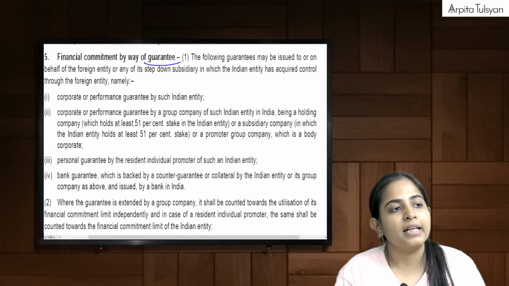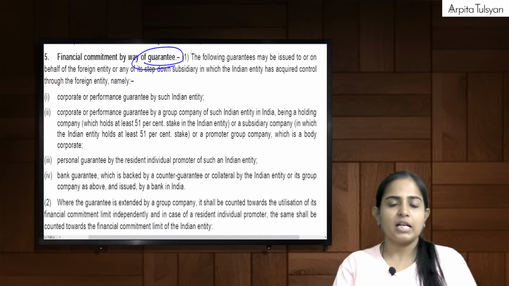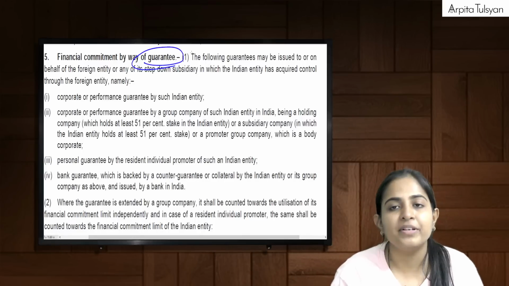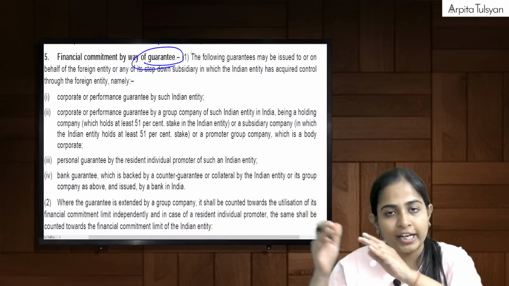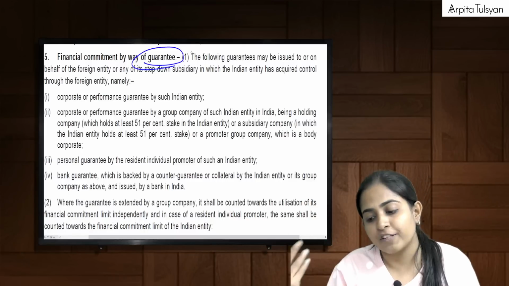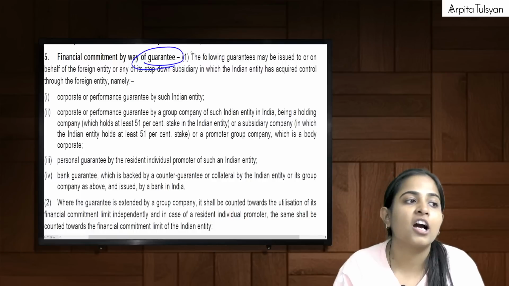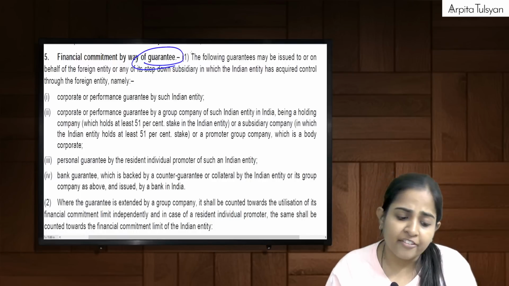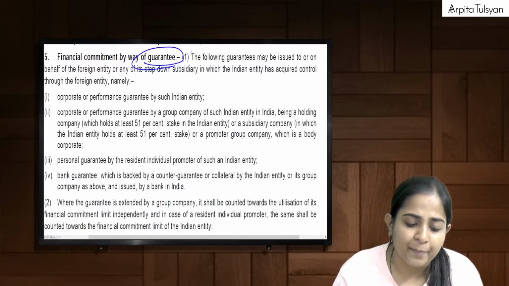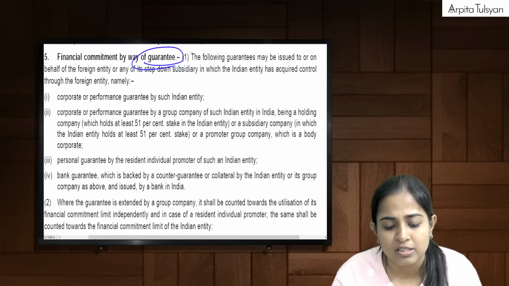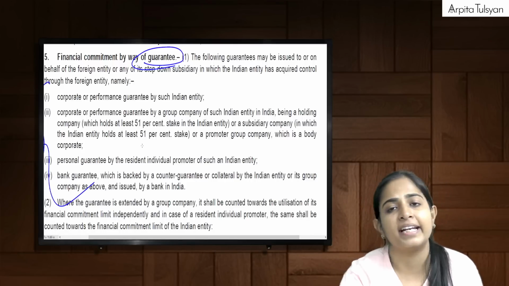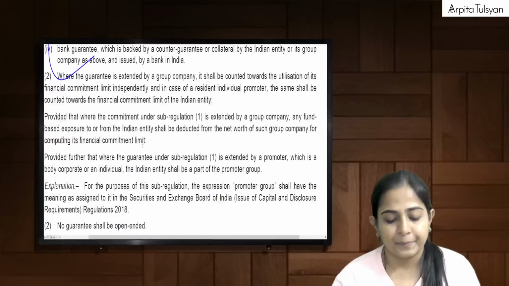Now, similarly, going for guarantee. Suppose we are doing financial commitment by way of guarantee, means we are giving guarantees either to the foreign entity or on behalf of the foreign entity or any of its subsidiary where we have acquired control. Different types of guarantees can be there. There can be a corporate guarantee, a performance guarantee, a personal guarantee, a bank guarantee. These are the different types of guarantees which we can provide.